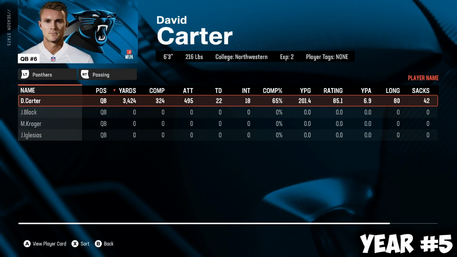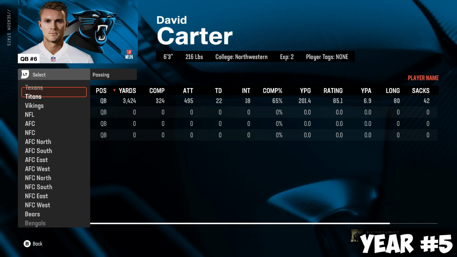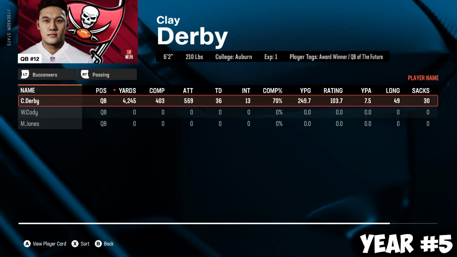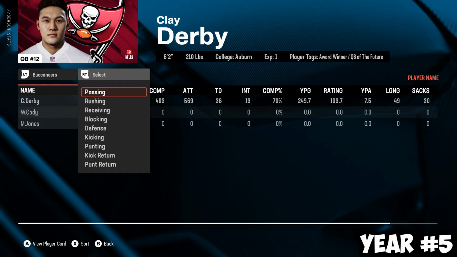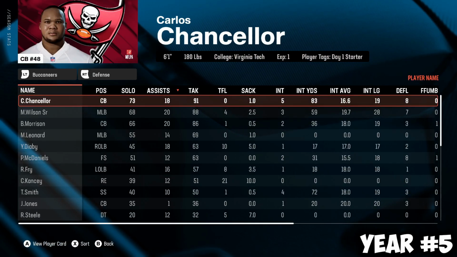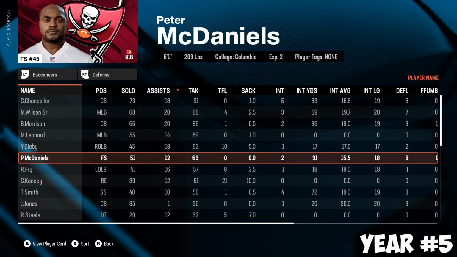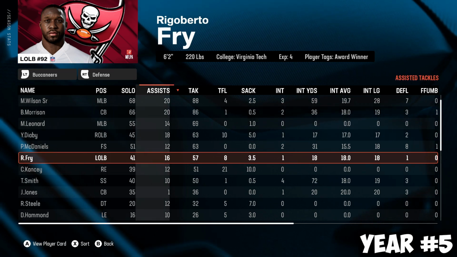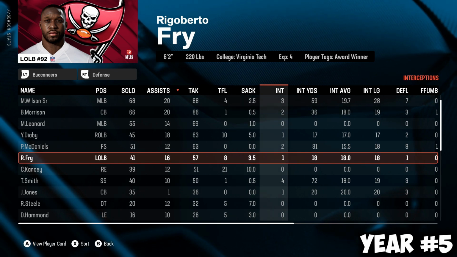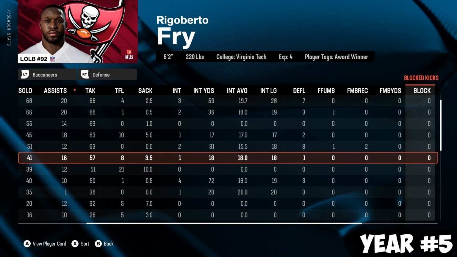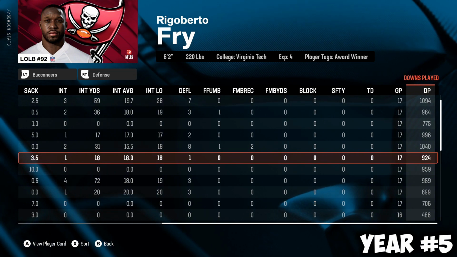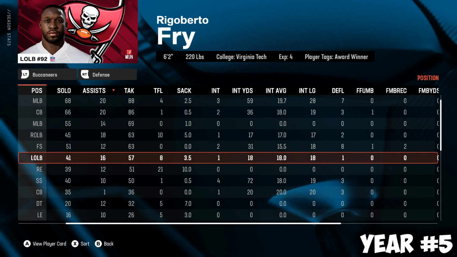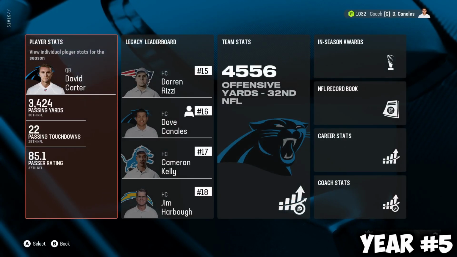We are heading to the player stats. Buccaneers. Scroll down. I should have went up. For Bucs. Passing. Derpy went crazy with those 200 yards. But did Rigoberto Fry? He had, oh my gosh, what a slump. 57 tackles. 8 tackles for loss. 3.5 sacks. He had 1 interception, which is probably one of his first. Played all 17 games, and he did terrible. Absolute buns. Rigoberto Fry, what are we doing?